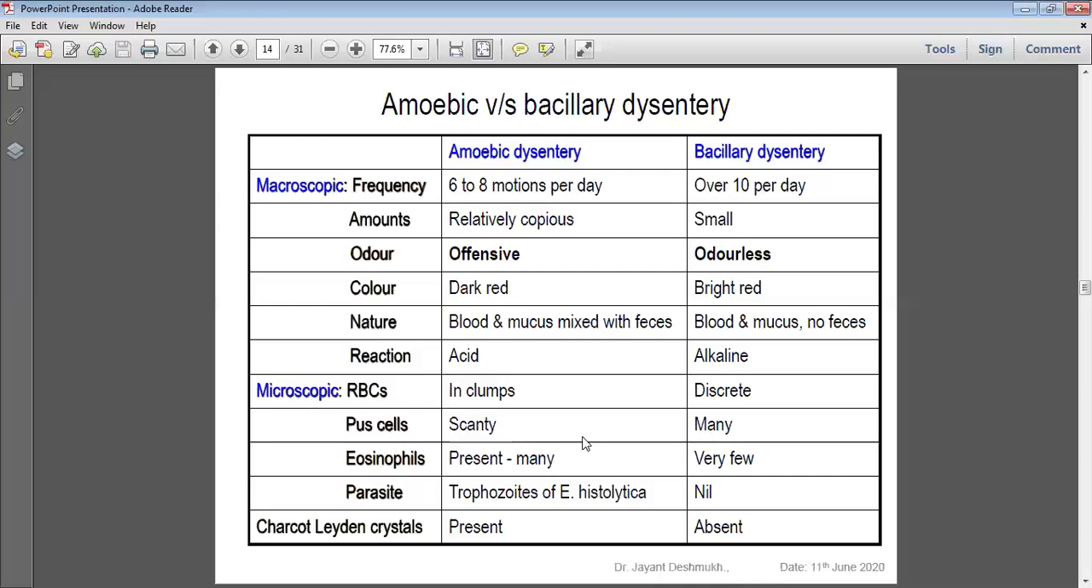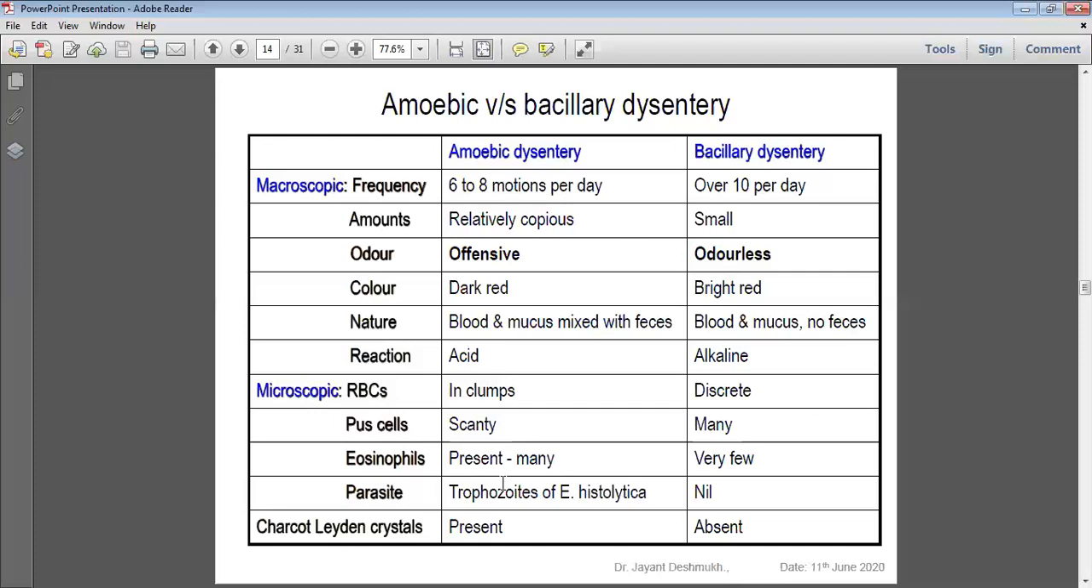That's why, when we do the DLC, differential leukocyte count, neutrophil, lymphocyte, eosinophil, and monocyte, which you performed in first MBBS. So what is the importance of eosinophils? Eosinophils indicate an allergic condition or parasitic infection. So again, we can observe more eosinophils in amoebic dysentery. And a very direct diagnosis: if you observe trophozoites or cysts in stool, that is a parasitic infection, which we can't observe in bacillary.